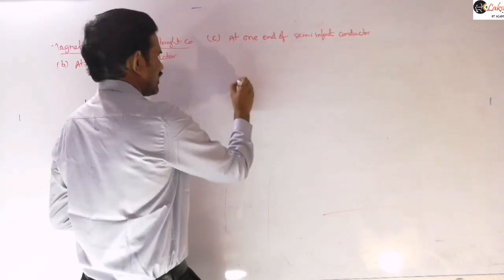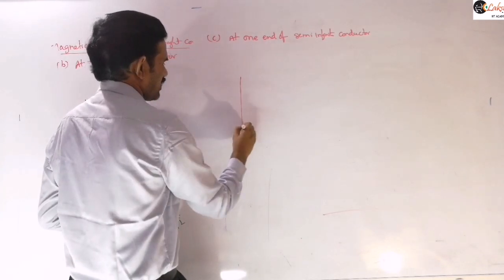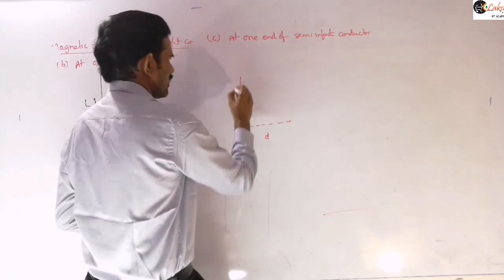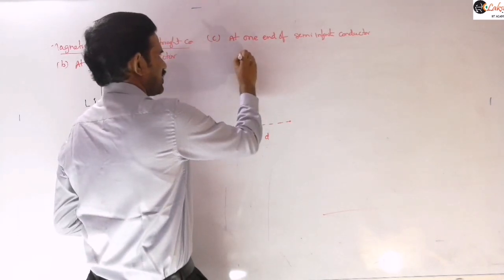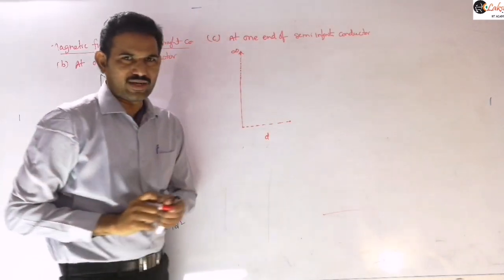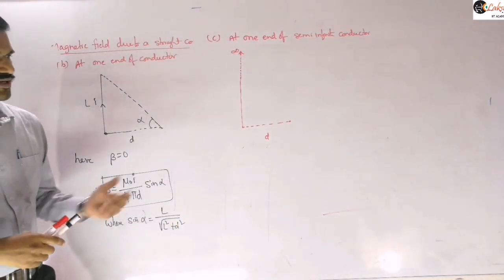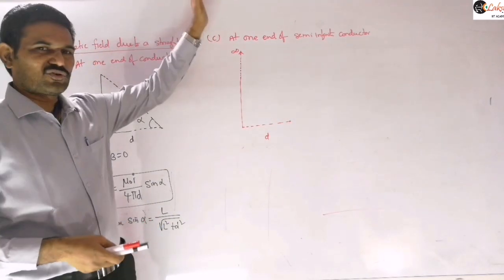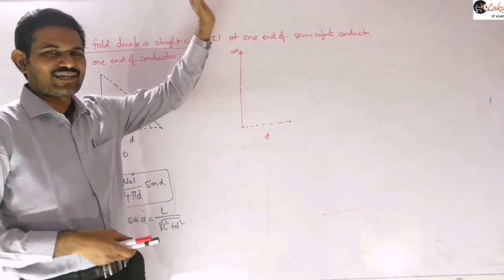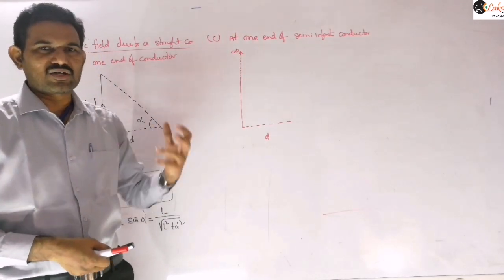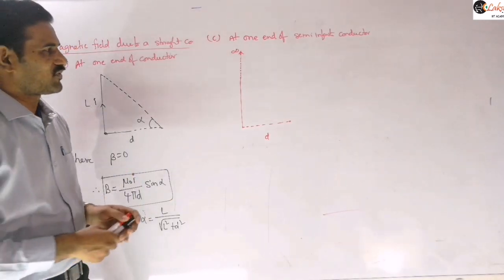So for a semi-infinite conductor, this is the case here. This is one end here, and this is the perpendicular distance d that we are taking. Now this end tends to infinity, so a very long length is there here, infinite in the sense. Suppose this length is say 10 centimeters, and starting from here you are taking 10 meters length, then you can take that as infinite. Infinite in the sense comparatively it should be large. That is the meaning of infinite here.